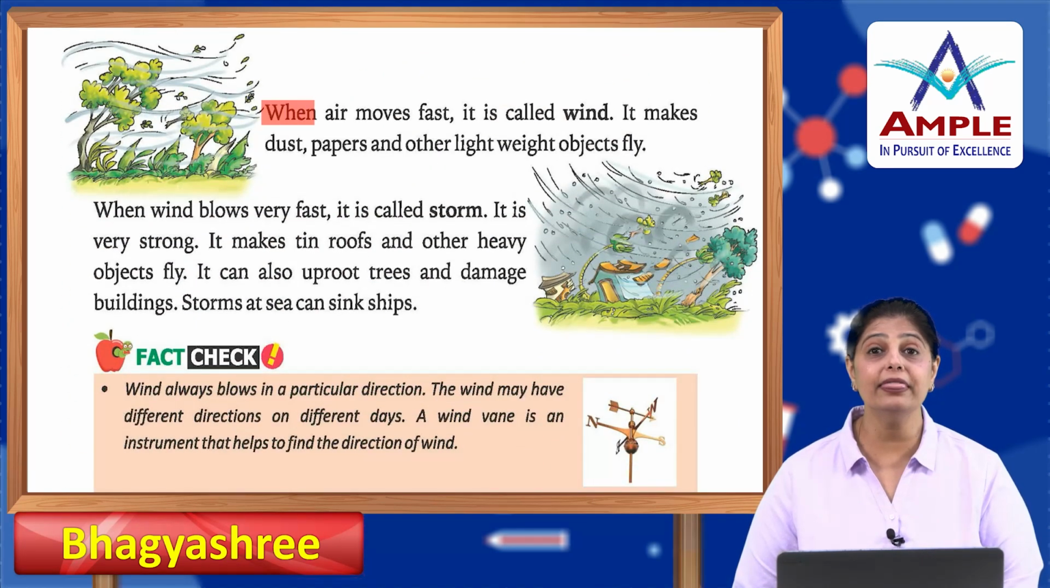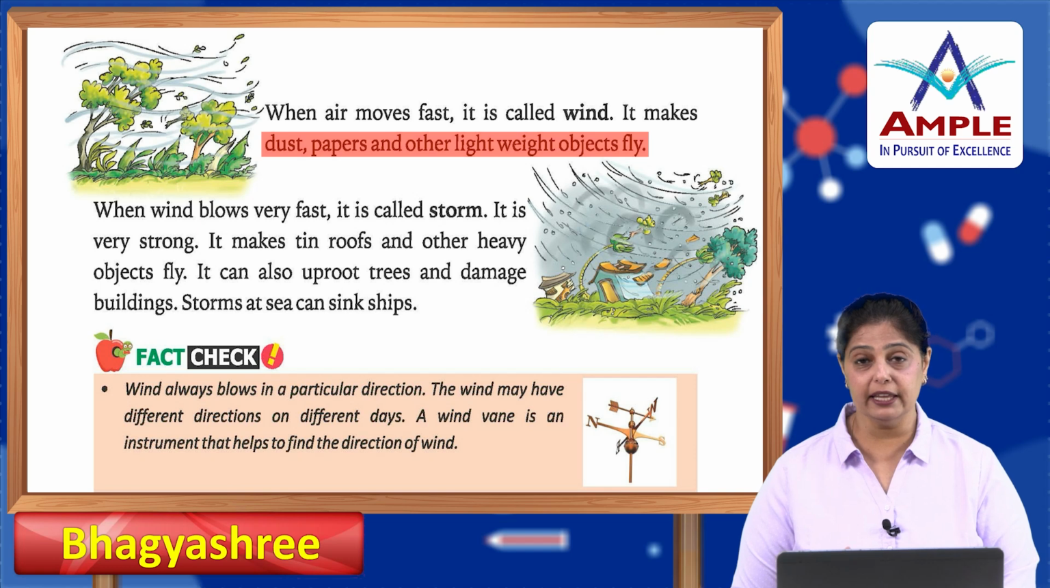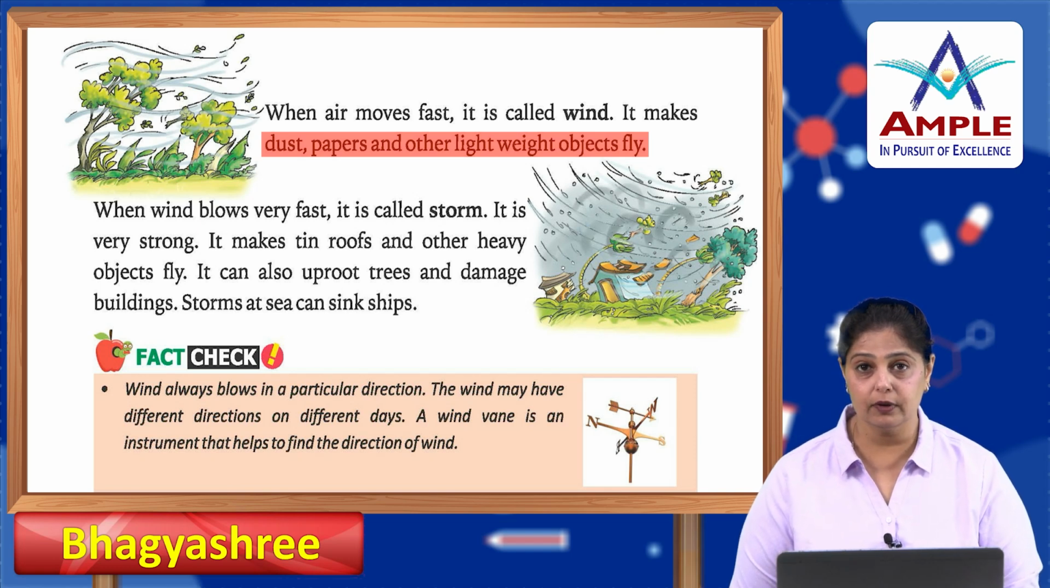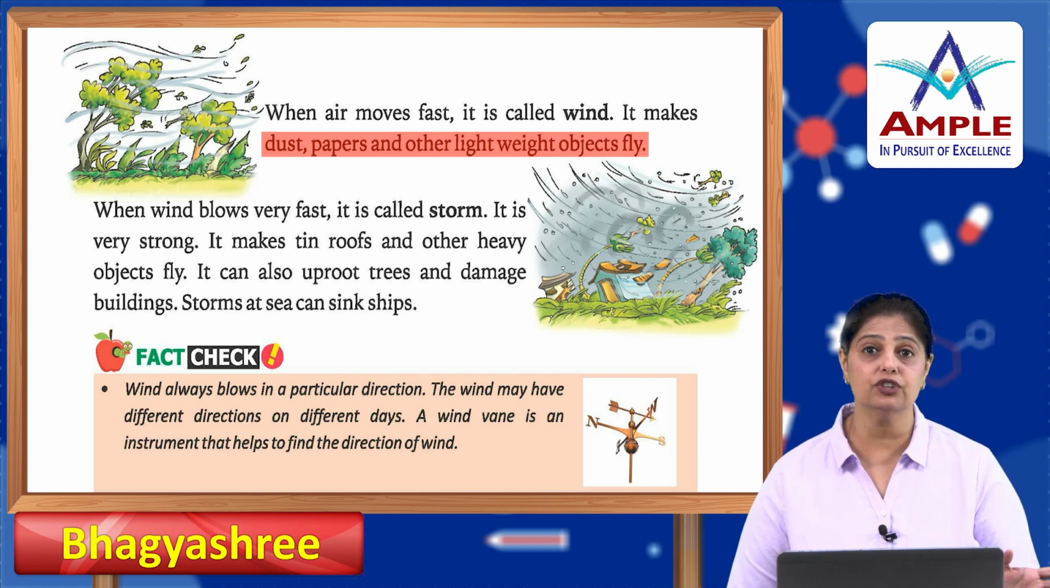Okay. Now, when the air moves fast, it is called wind and it makes dust, papers and other lightweight objects fly. So, when the air is a little faster, and not as soft and gentle, then it is wind. The fast moving air is called wind, and in this wind your dust, papers, the dry leaves, anything that is lightweight can just fly.